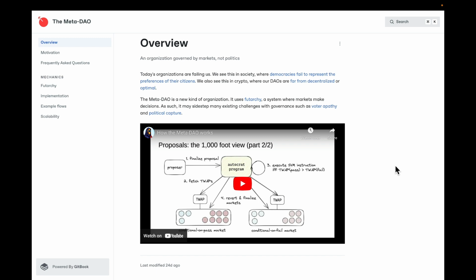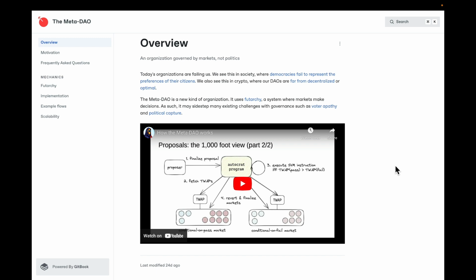The core idea to understand is that unlike typical DAOs where you have governance tokens, in the Meta-DAO, you buy and sell those governance tokens in a prediction market, and the outcome of the prediction market is what determines whether a vote goes through or not. The prediction market is structured with a pass-fail market, and either the pass market succeeds or the fail market succeeds. And this is just an implementation of how to do prediction markets on a blockchain typically. Okay, so that's a brief intro of what Futarchy is and Meta-DAOs and stuff.